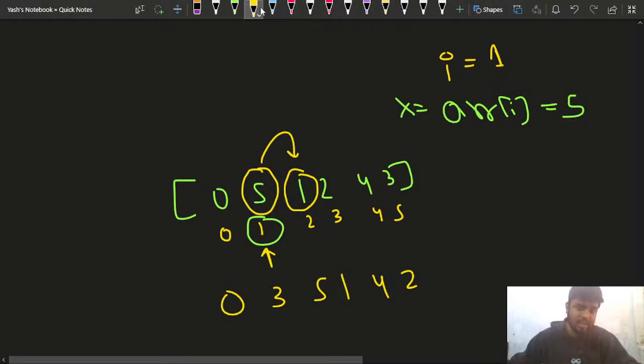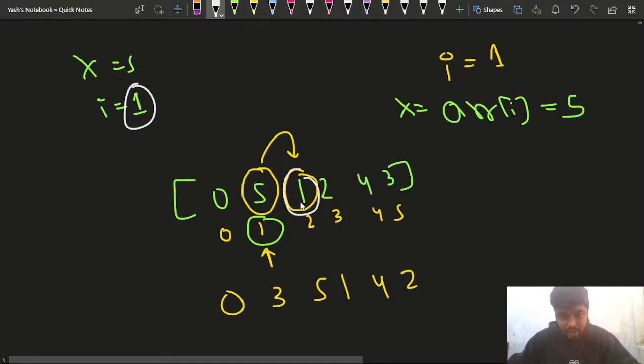5 is taking the place. What is the index of 5? The value for X is equal to 5, I is equal to 1. So I am going to this particular element, and 5 is sitting there. You can see that 5 is sitting in place of this one here. Is this much part clear to everyone? 5 has index 1, so it takes the position of 1.